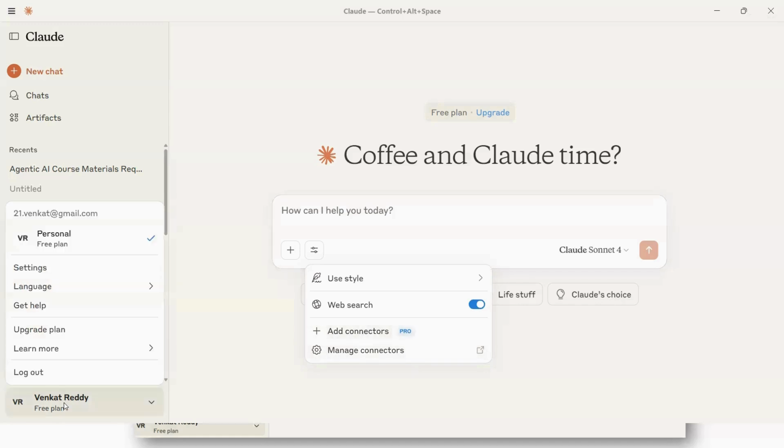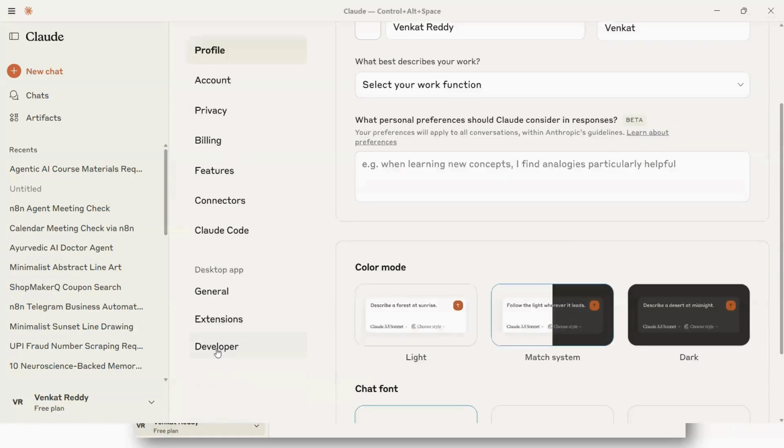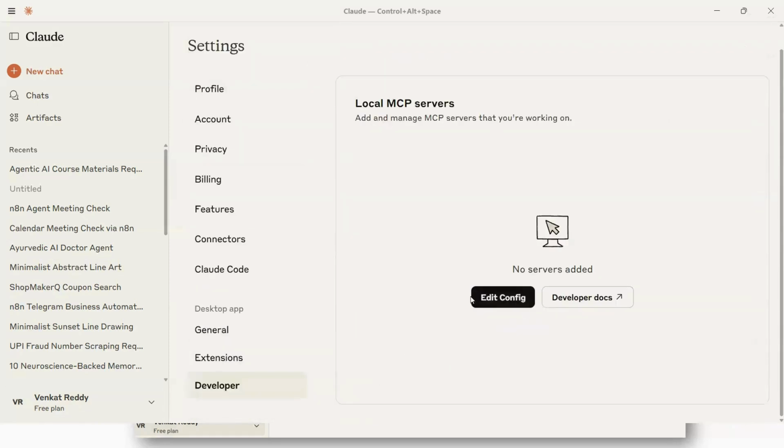So how do you do that? You go to your login ID button on the bottom left-hand side, click on settings, and then there is developer, right below within settings. If you click on developer, you can edit the configuration. If the N8N configuration is already done, you will see an option here. But right now I haven't done it. I have deleted the previous one.